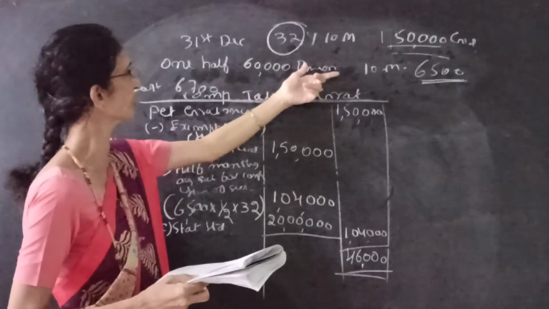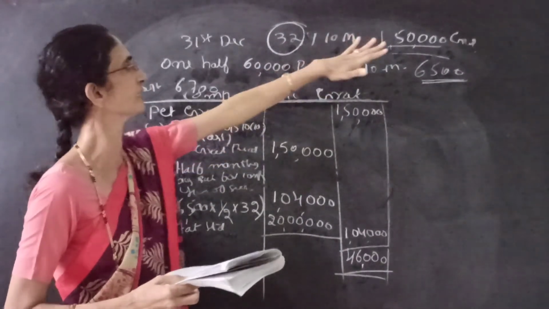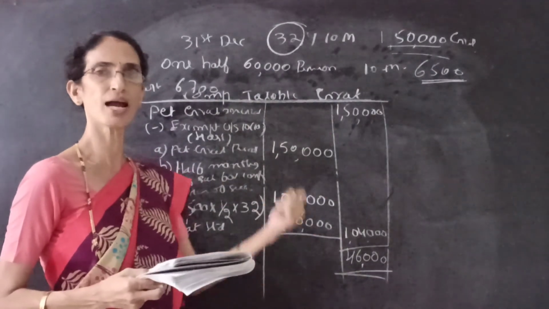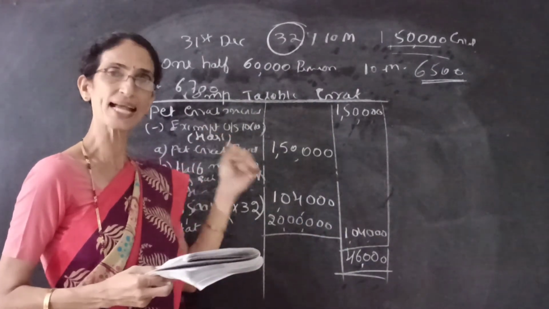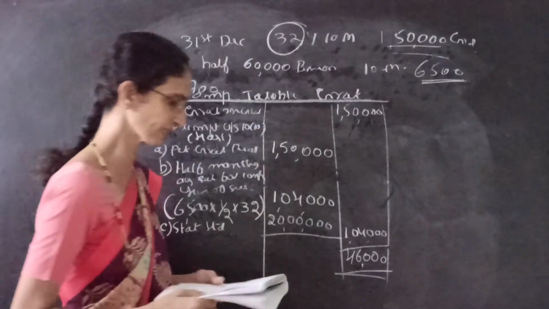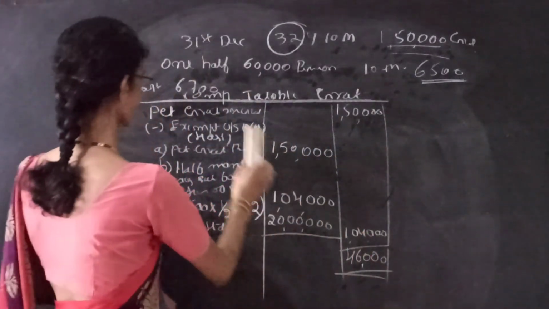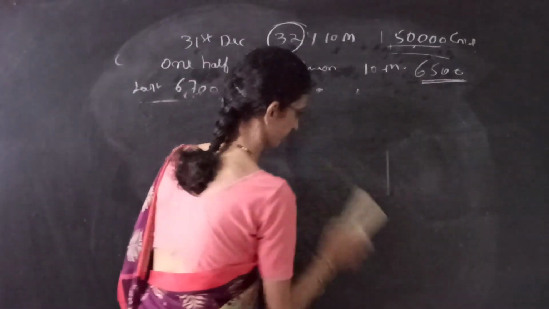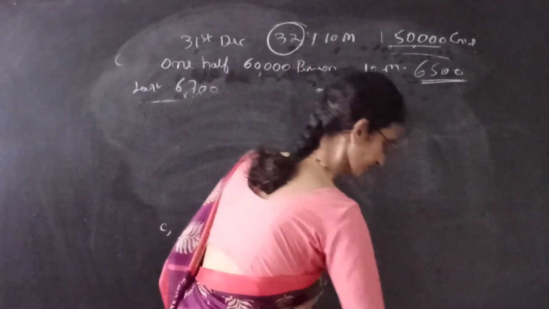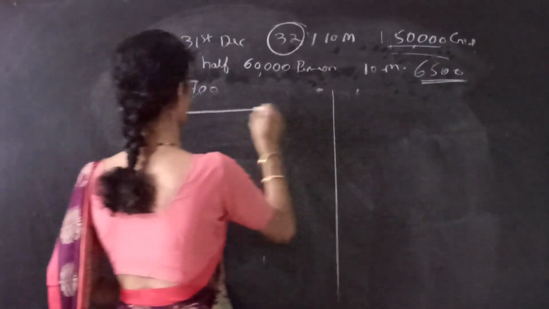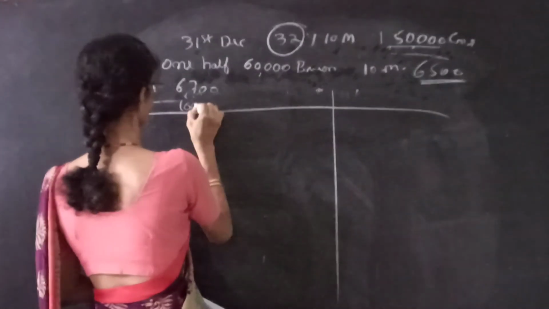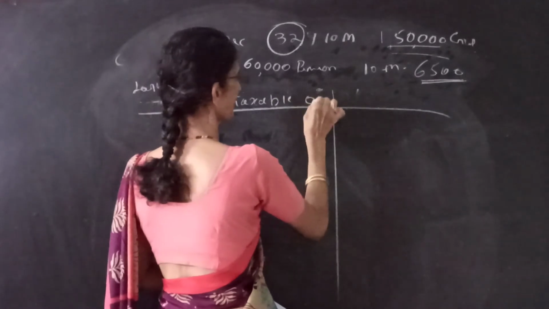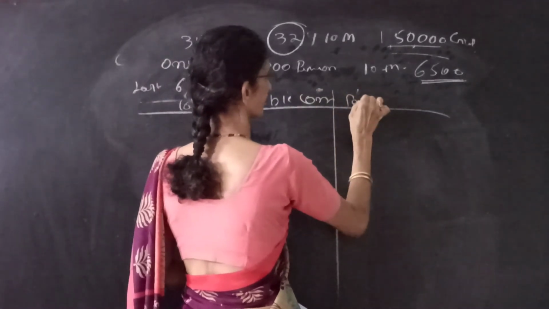He is also receiving the pension, so he is receiving gratuity as well as pension. The next step is to calculate the taxable pension. So next we write computation of taxable commuted pension.